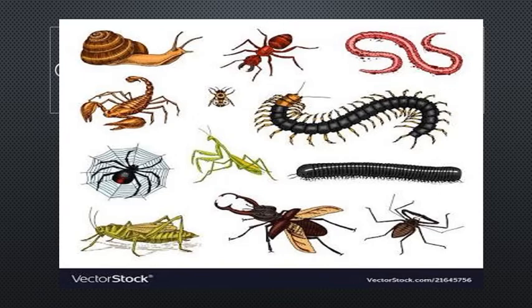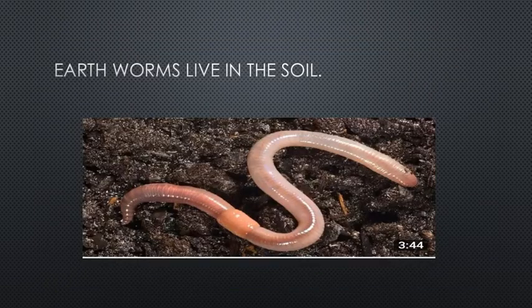Now, look at this. These are insects. We find them in the garden. They are in the soil, on the trees, and in the air they fly. This is a picture of an earthworm. It lives in the soil.